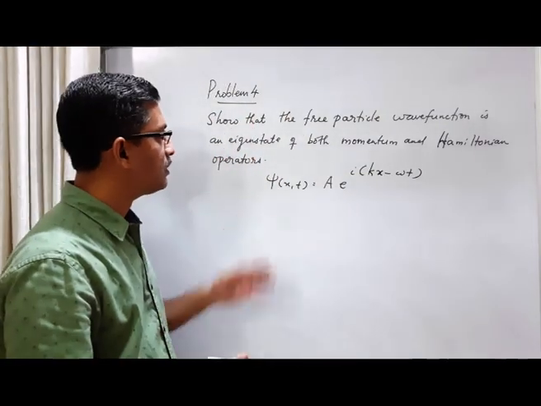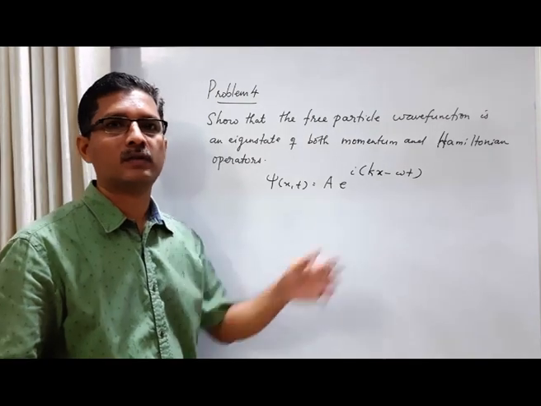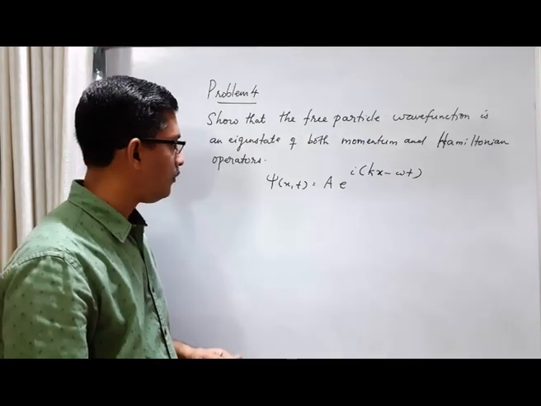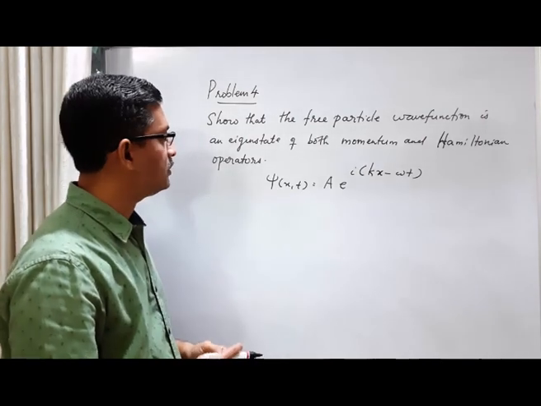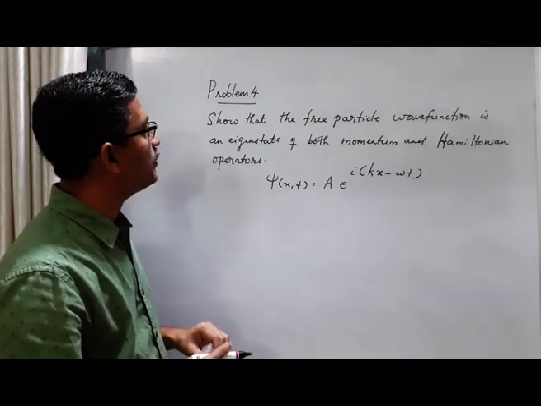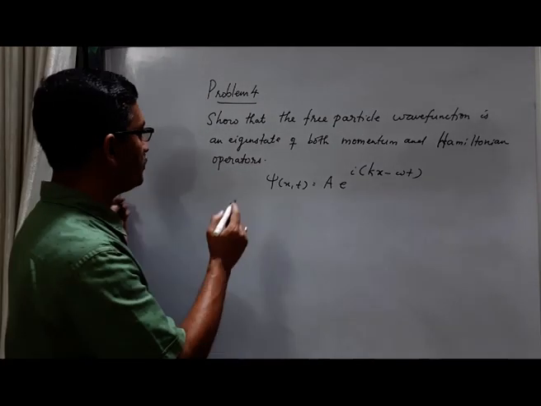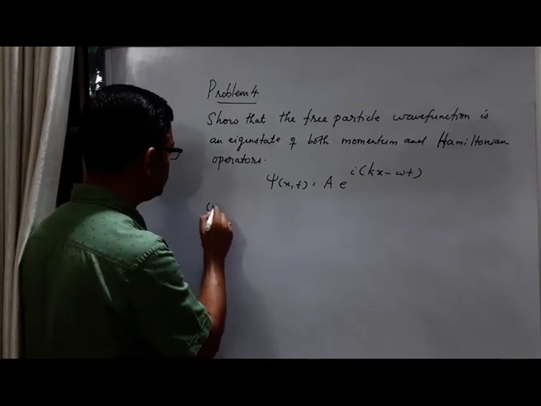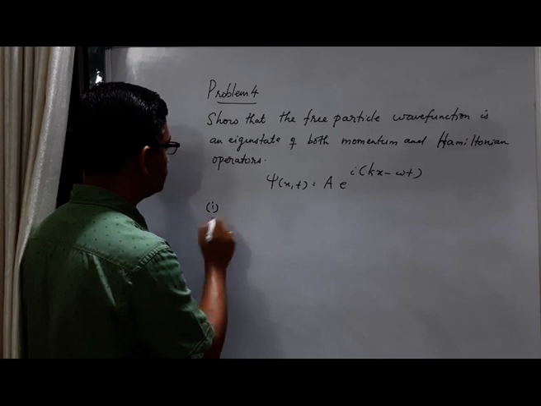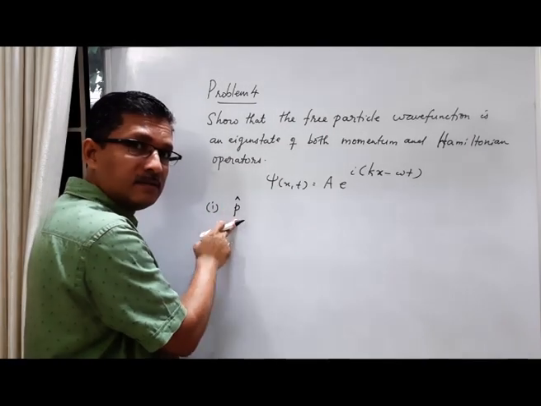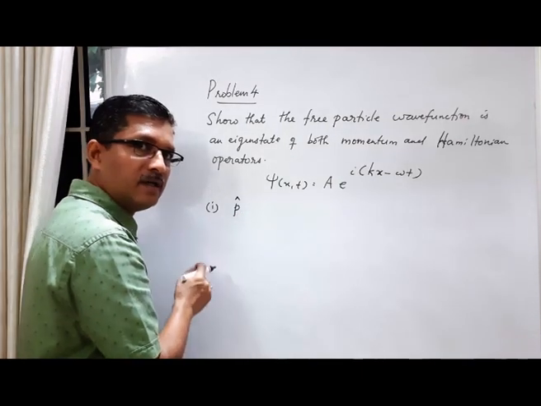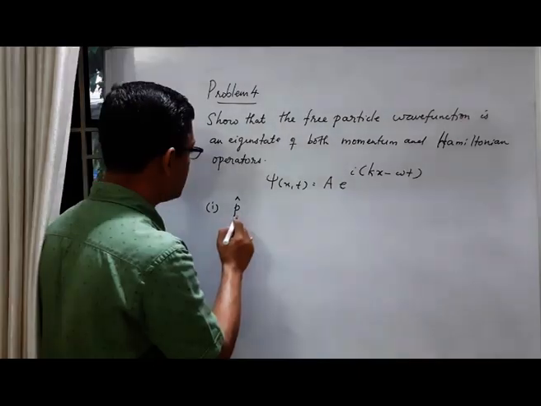So this represents a wave traveling along the positive x direction, a simple harmonic wave traveling along the positive x direction. That represents a free particle. Now let us consider first momentum operator. I am dropping the suffix x. It's obvious that we are considering momentum along x direction.